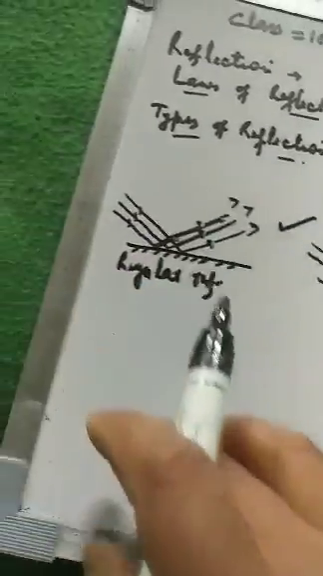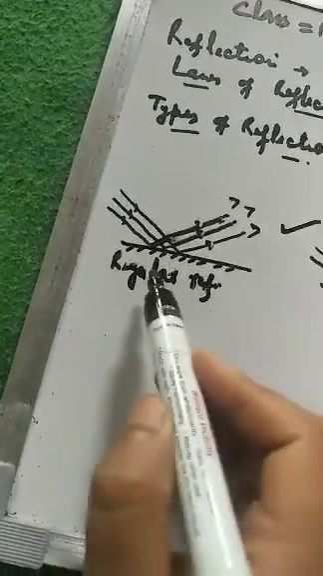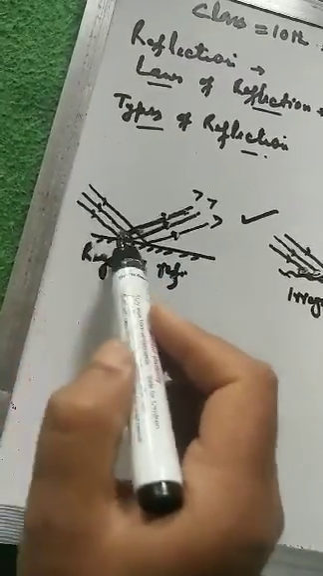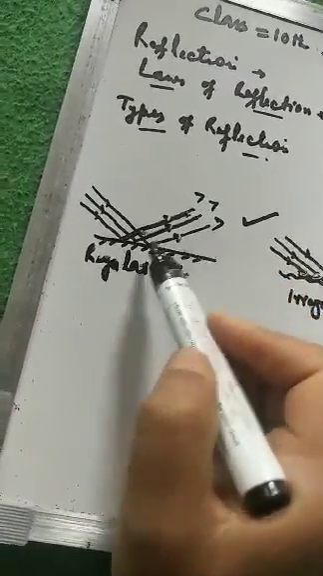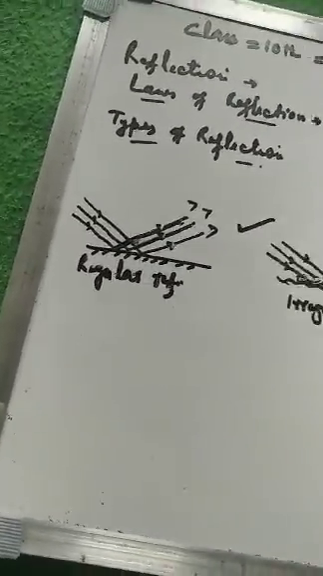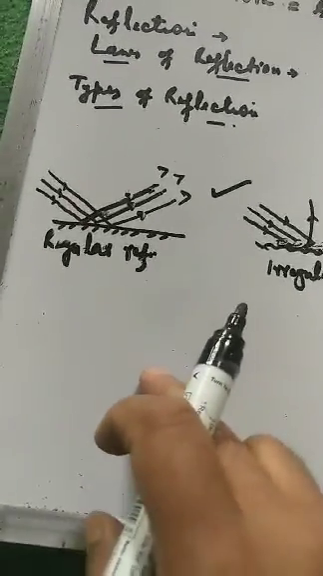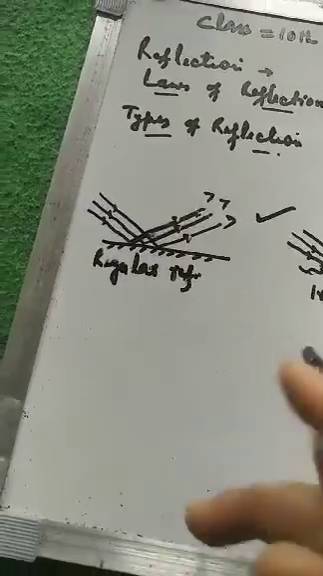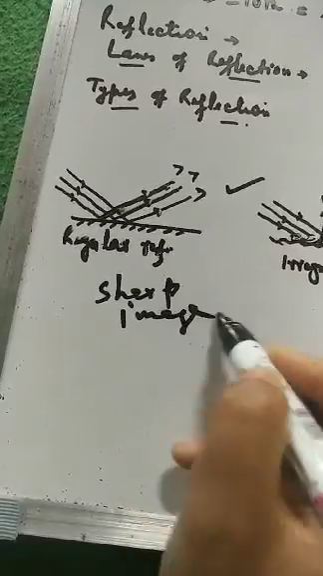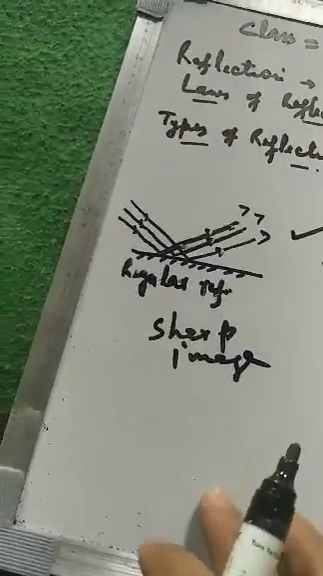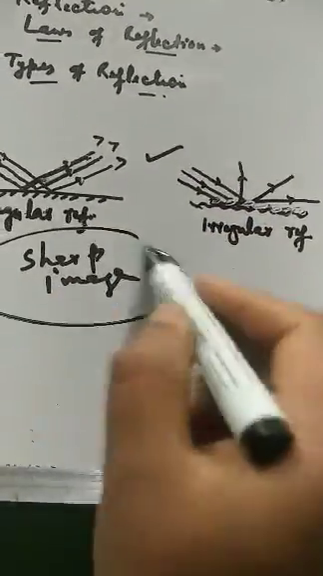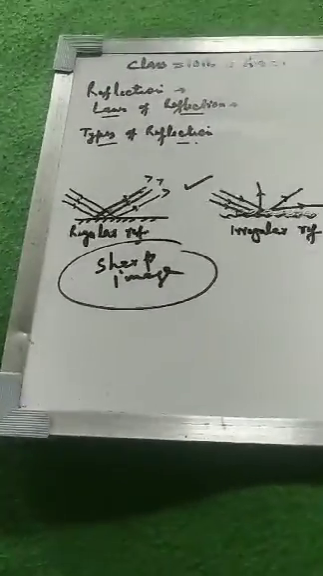In other words, if we take a highly smooth and polished surface, the parallel beam of light falling on it will be bent equally. Such a reflection is called regular reflection. In regular reflection, a sharp image of an object is formed. An example is the plane mirror that we use. A plane mirror forms a sharp image of our face when we look into the mirror.